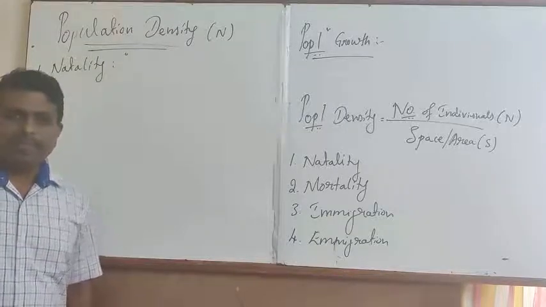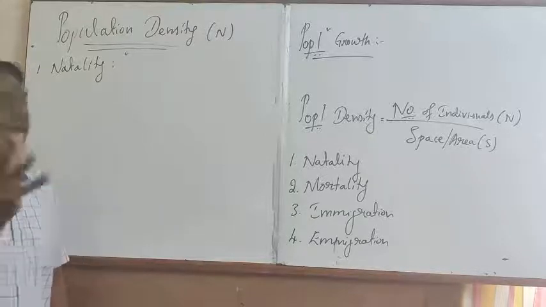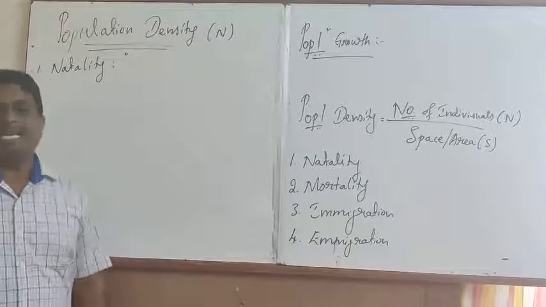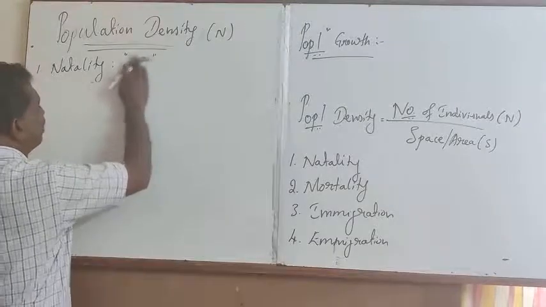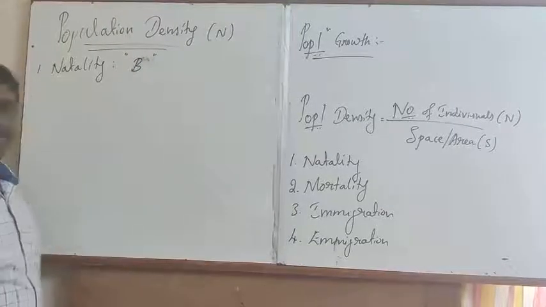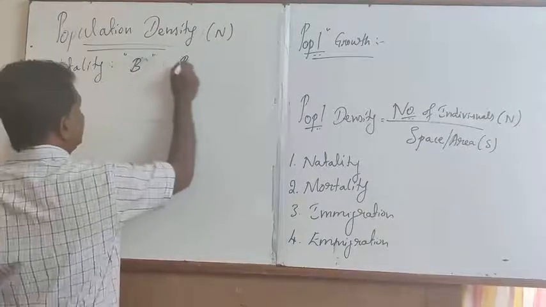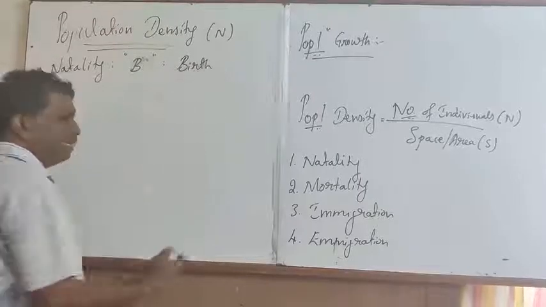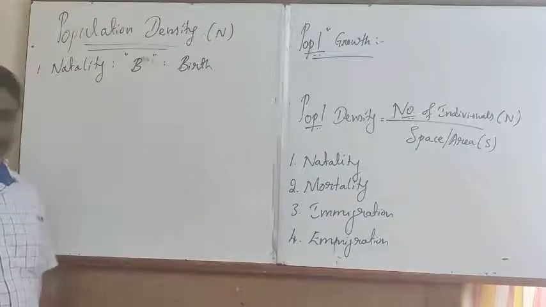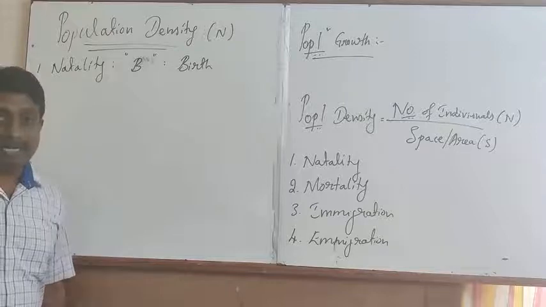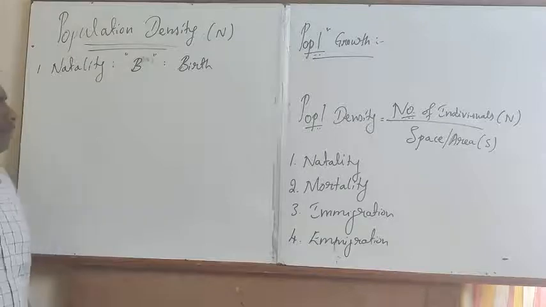The number of births occurring in a given period in a population is purely designated as natality, and it is normally denoted by capital B. B refers to the total number of births occurring in that given time in a population. In any population, natality leads to an increase in the size of the population.